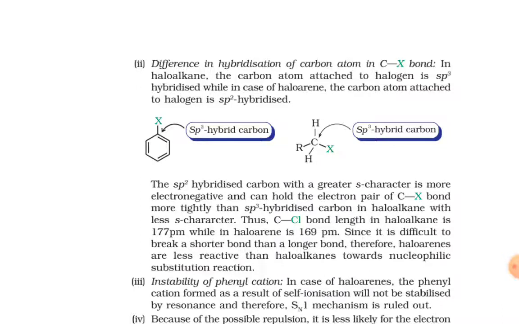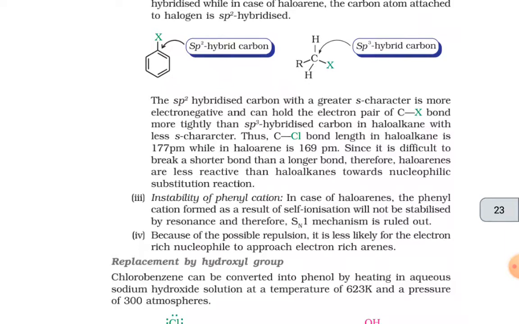Second is the difference in hybridization of the carbon atom in the C-X bond. In haloalkane, the carbon atom attached to halogen is sp3 hybridized, while in haloarene, the carbon atom attached to halogen is sp2 hybridized. The sp2 hybridized carbon with a greater s character is more electronegative and can hold the electron pair of the C-X bond more tightly than sp3 hybridized carbon in haloalkane with less s character.